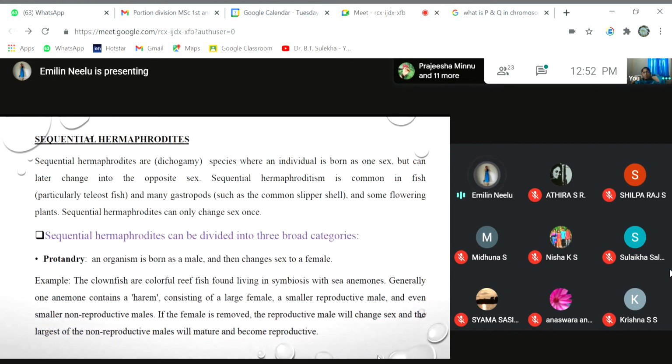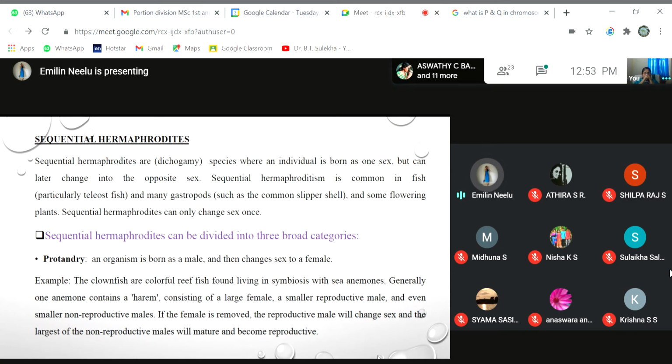That is, if the organism is born as male, and once it changes its sex into a female organism, then it remains female throughout its life. It can't change its sex again into a male organism. So that is called sequential hermaphrodites. Now let's discuss some of the subcategories of sequential hermaphrodites.